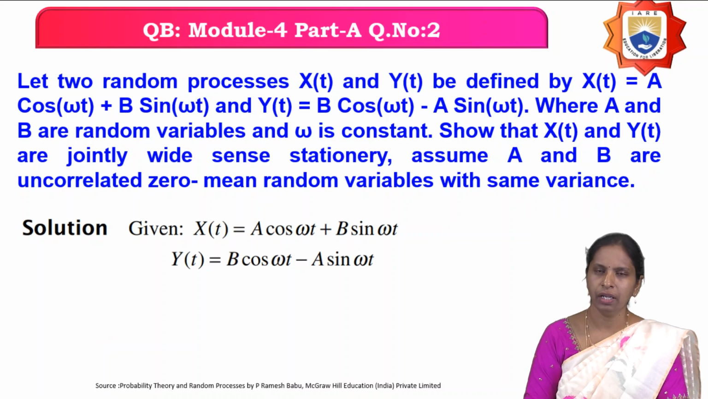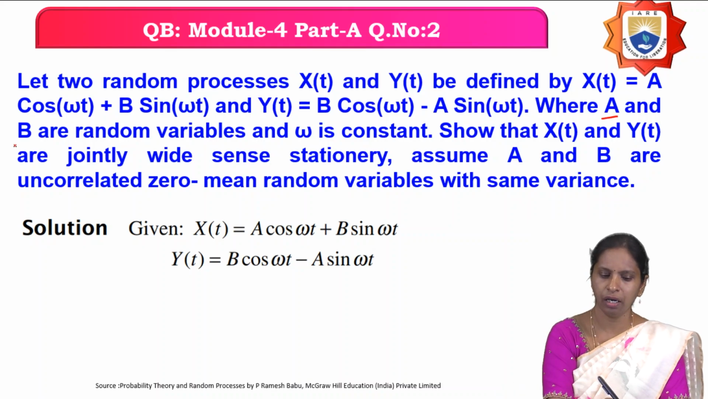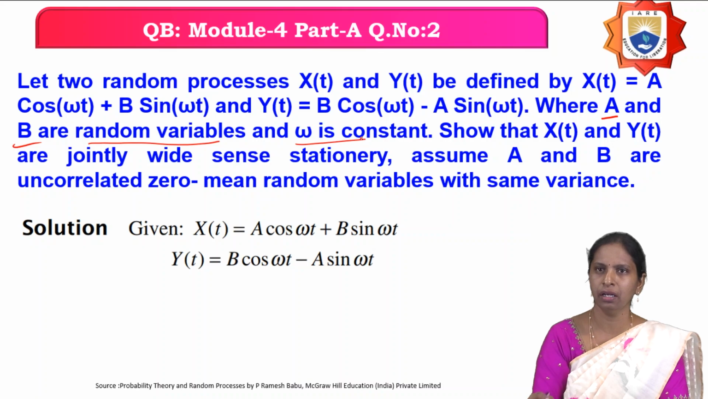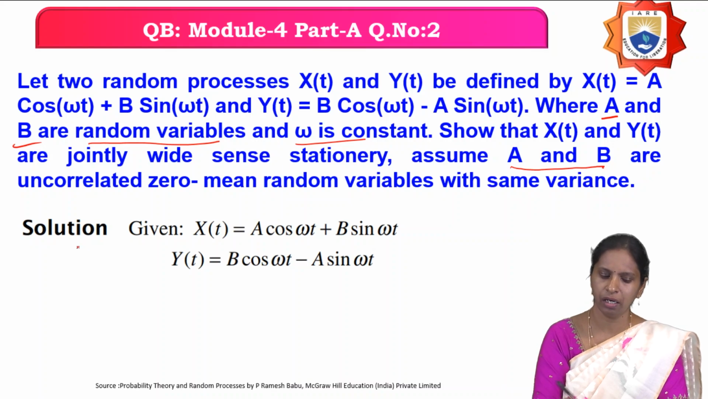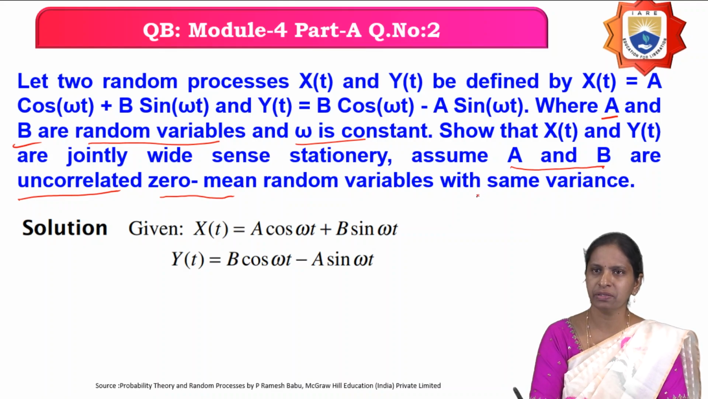So next question. Let two random processes x of t and y of t be defined by x of t equals a cos omega t plus b sin omega t and y of t equals b cos omega t minus a sin omega t, where a and b are random variables and omega is a constant here. Show that x of t and y of t are jointly wide-sense stationary, and you have to assume that the random variables a and b are uncorrelated and they are zero mean random variables, and the variance of the two random variables is the same.